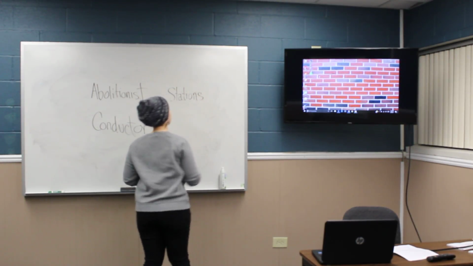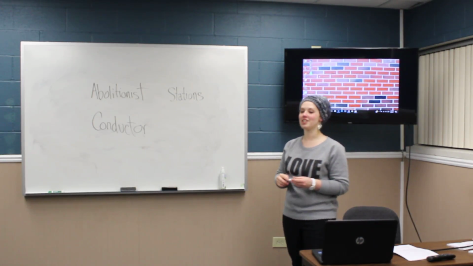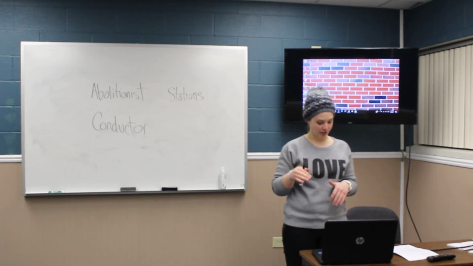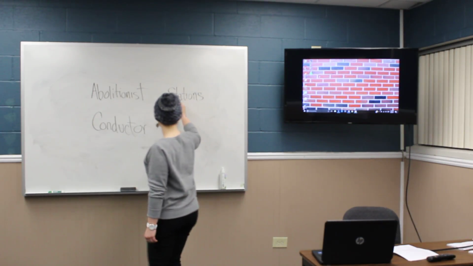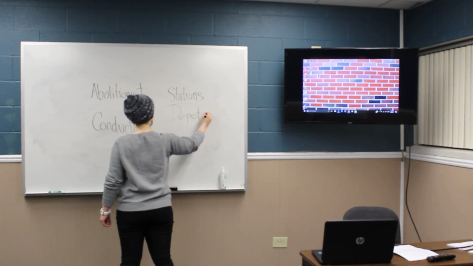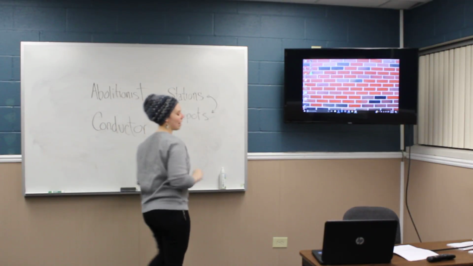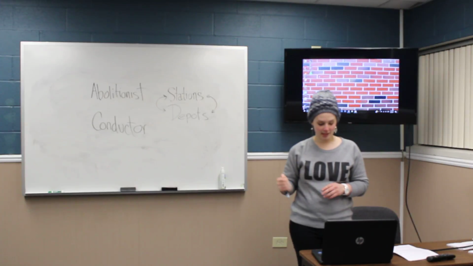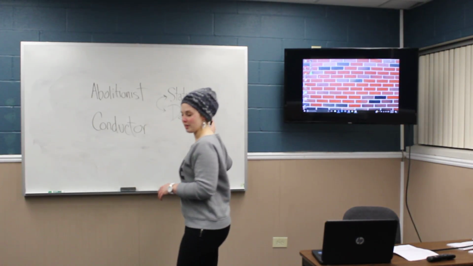stations. All right, what's a station? Police station, yeah. A fire station, yeah, there are stations. Good, good. So you guys have the idea. So when we're talking about the Underground Railroad, a station, or I want to write up the next word. Don't get lost on it. Write this one too. These have the same meaning. And they were houses or places along the Underground Railroad where the slaves could stop and hide, were homes where people would hide the slaves, okay? So those are homes where people hid the slaves.